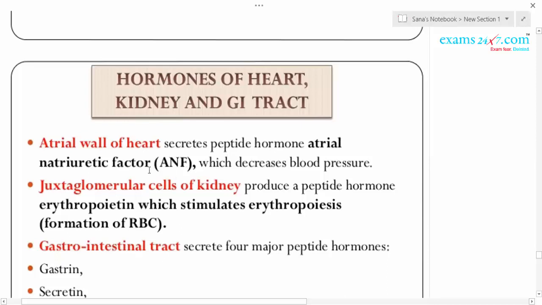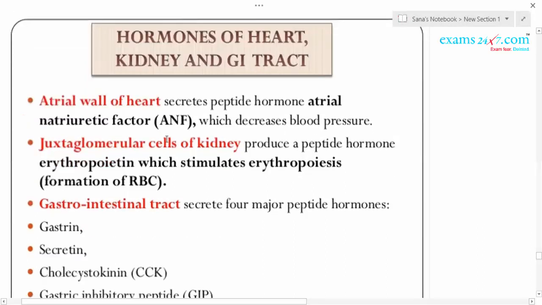So ANF, atrial natriuretic factor. It is a peptide hormone which is secreted from the atrial wall of the heart, which decreases the blood pressure. Whenever a greater amount of blood flows into the atrium or auricles, ANF will be secreted. It causes vasodilation, and when there is vasodilation, blood pressure decreases.